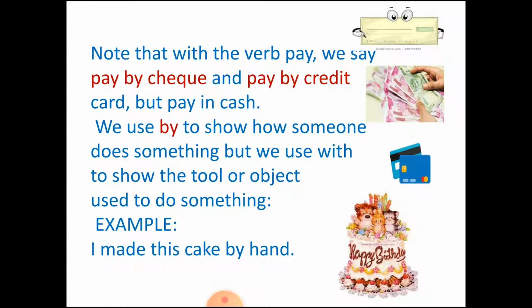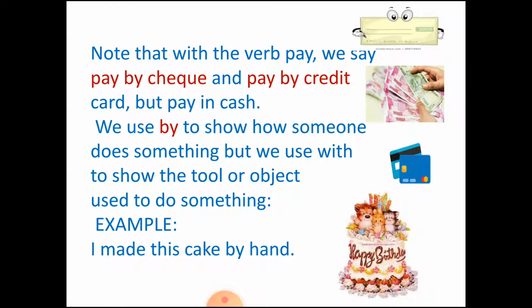Now when we talk about the word by, when we are taking verbs, say for example pay, then we say pay by check, pay by credit card. But when we use the word cash, we say pay in cash.